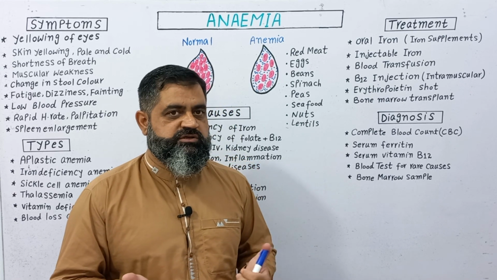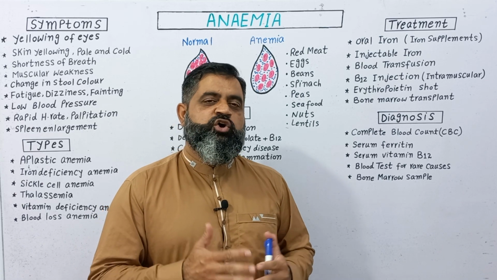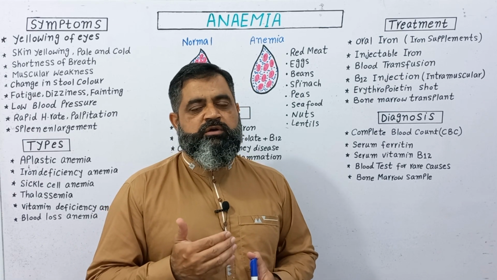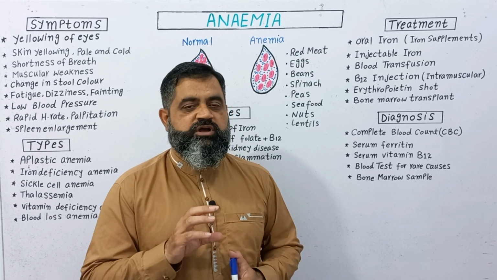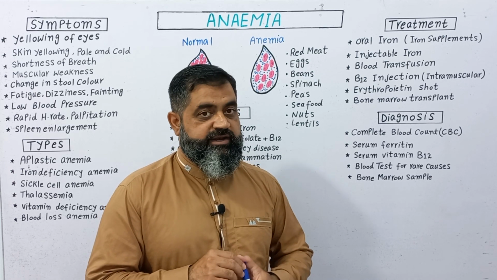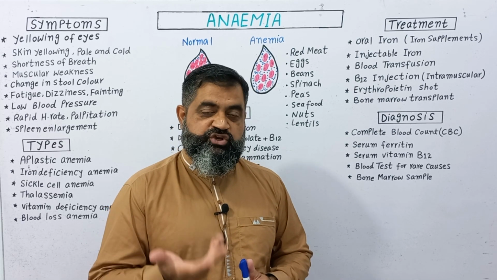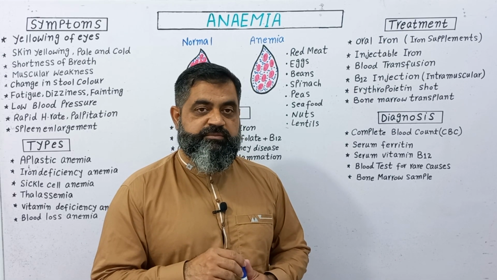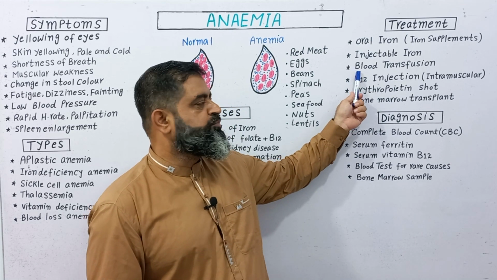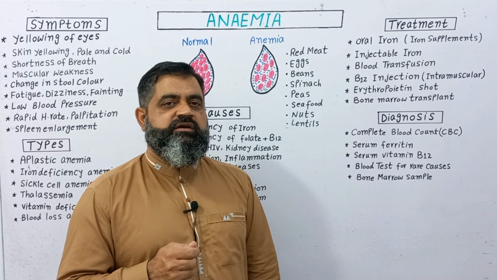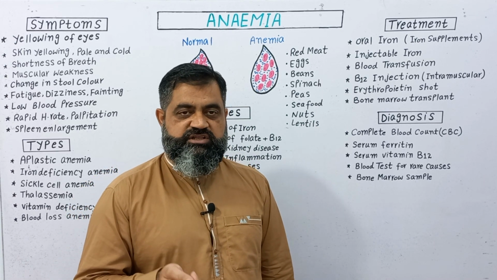If it is not causing any problem or allergies, then this is the best method to overcome the deficiency of iron in the body. But some people may also have an allergic reaction to these iron supplements.